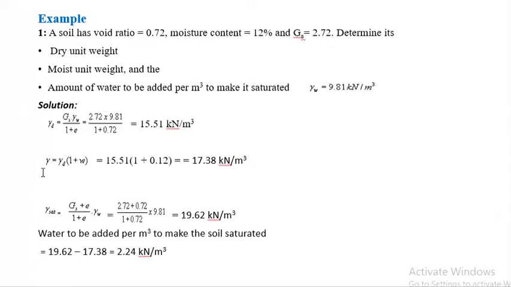And if the soil is completely saturated, then the unit weight formula will be (Gs + e) by 1 + e. Here S is equal to 100%, means 1, that's why it's there but not visible, into gamma W. If you put the value, then you will get 19.62 kilonewton per meter cube. So water to be added will be 19.62 minus 17.38, so it will be 2.24 kilonewton per meter cube.